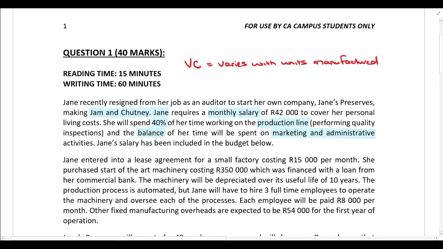So Jane requires a monthly salary of 42,000. That is going to be classified as a fixed cost, because regardless of the number of units that are manufactured during a particular month, her salary is going to be 42,000. It does not vary with the number of units manufactured.